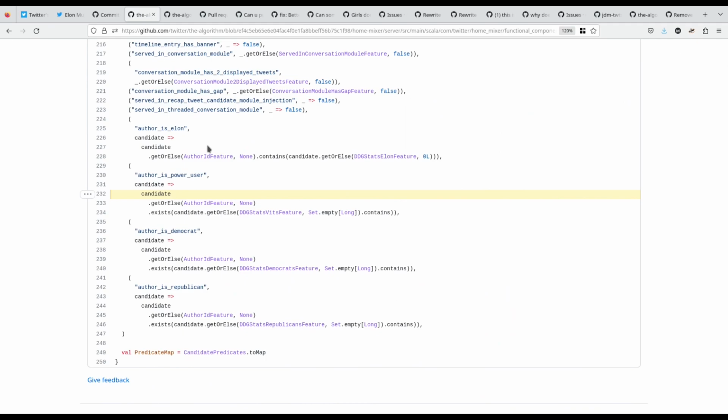So if you've been seeing his tweets pop up in your feed more than usual, perhaps there's a reason for it, and looks like the code for it is in here somewhere. There are some other categories here that are a little bit sus, but I'll talk about those later.